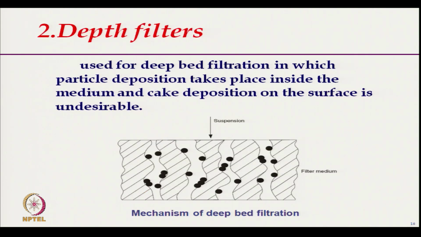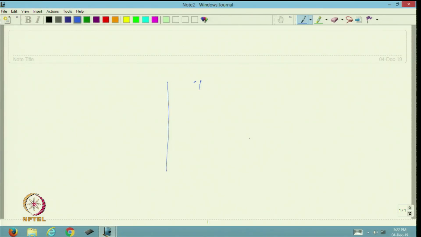The second type of filters is depth filtration. What we have discussed so far is surface filtration, which happens on the surface of the thin filter medium, but for a depth filter we need a thicker fabric.